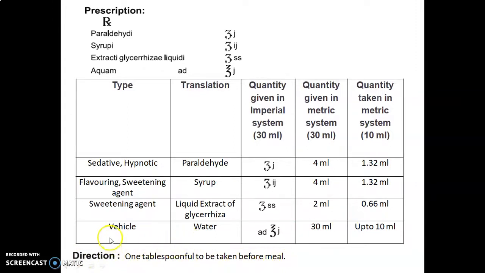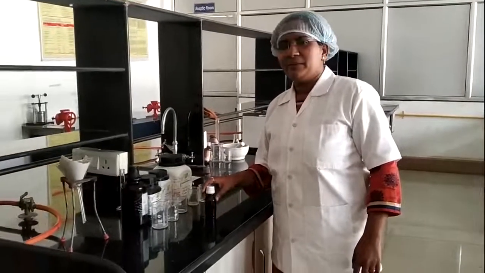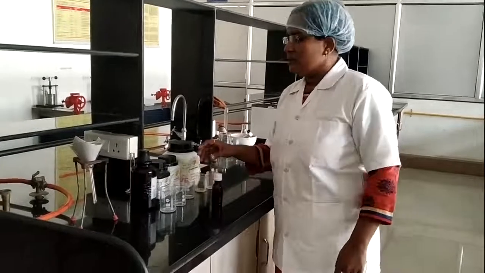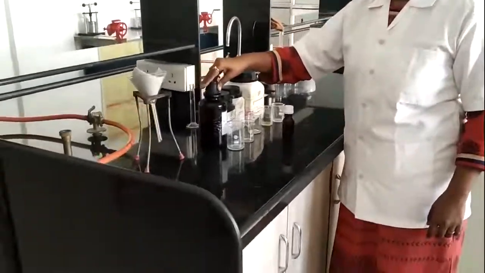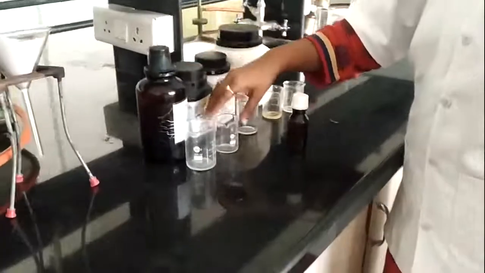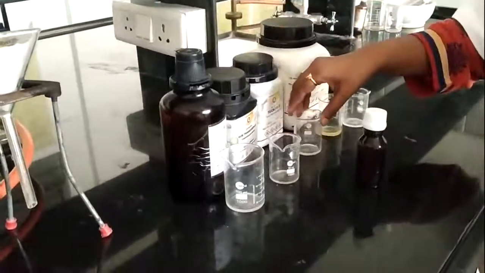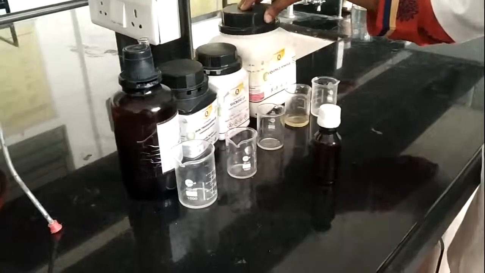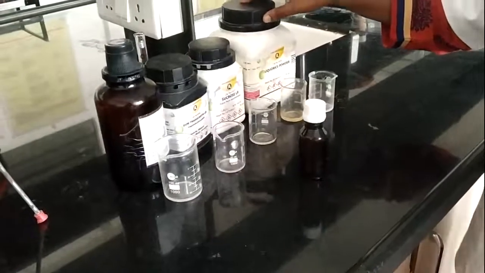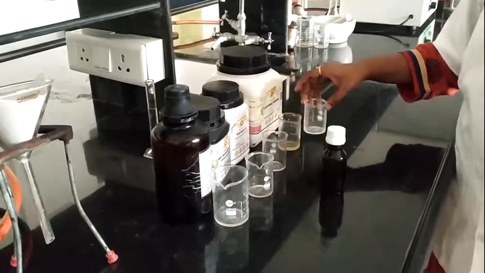For performing the actual experiment, we will move towards the laboratory. Now let's proceed with the actual performance of this experiment in the laboratory. This is paraldehyde, which is already weighed. This is gum tragacanth powder from which we prepared this tragacanth mucilage. This is the sucrose from which we prepared this syrup, and this is licorice powder, also called Glycyrrhiza glabra. This is the liquid extract of glycyrrhiza, that is licorice, and this is purified water.